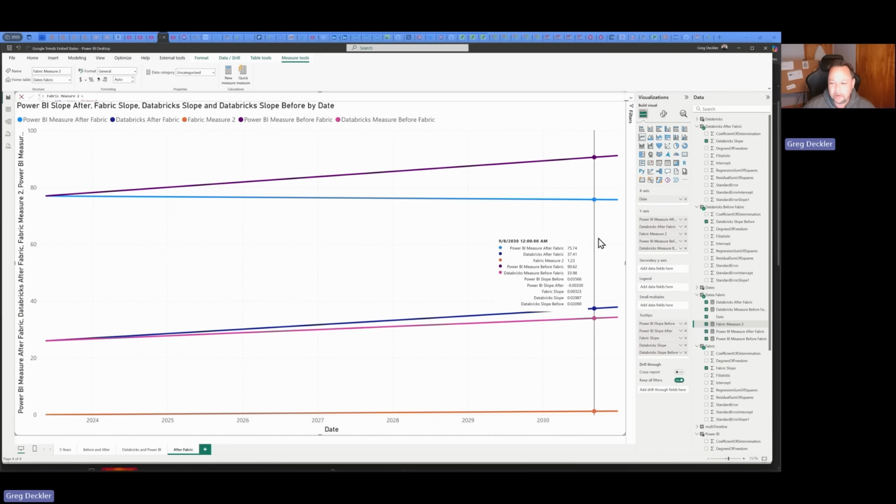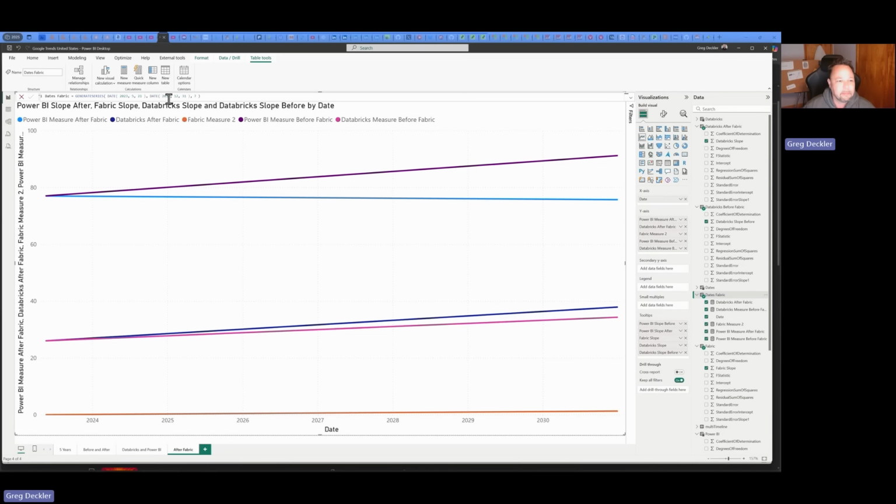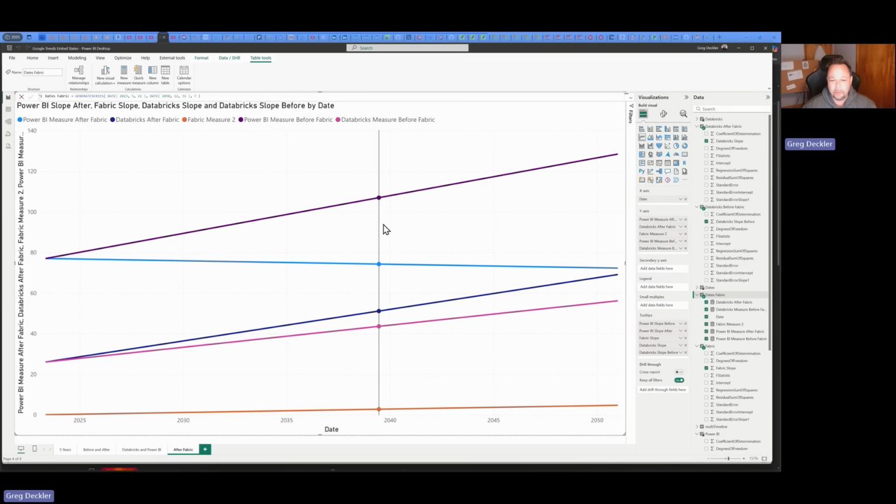So now you'd have to go all the way out to, I think, maybe 2050. Yeah, about 2050 would be when Power BI on its current trajectory would start to intersect, be very close to intersecting with Databricks on its current trajectory, right?